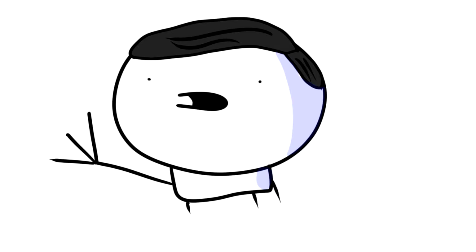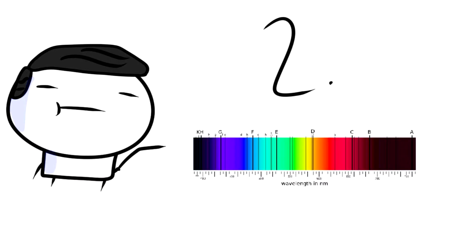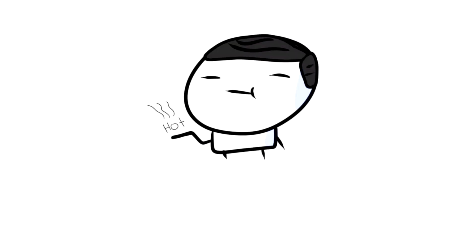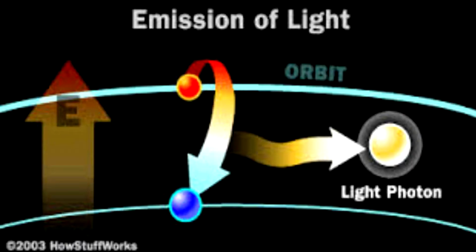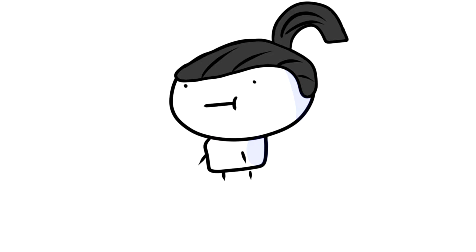There are three types of spectrums. One is continuous, the other absorption, and the other is emission. But I'm here to talk about continuous spectrum. Continuous spectrum is light emitted by anything that's very hot and dense like stars. A rainbow of light of all energies is created because hot dense objects contain many loose electrons that emit photons of any energy.